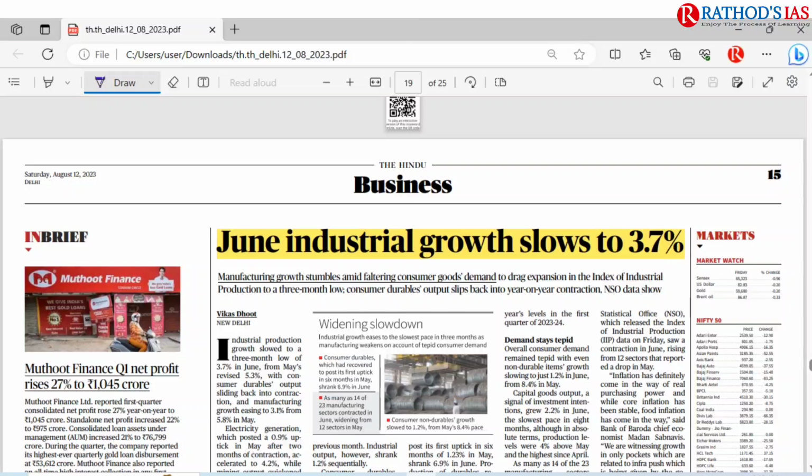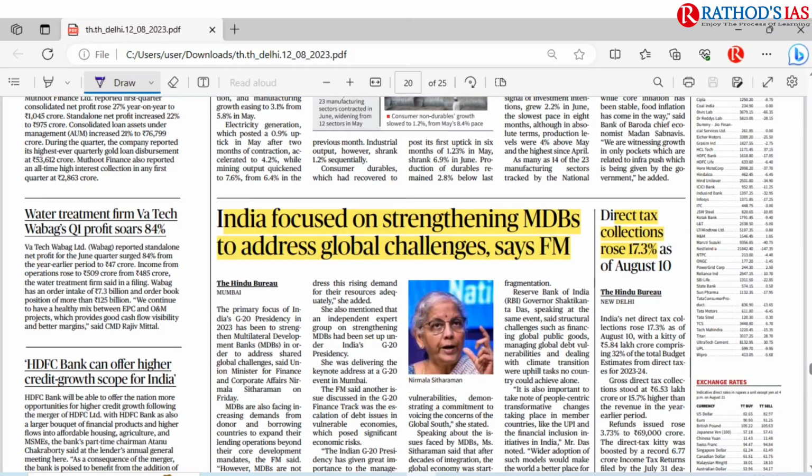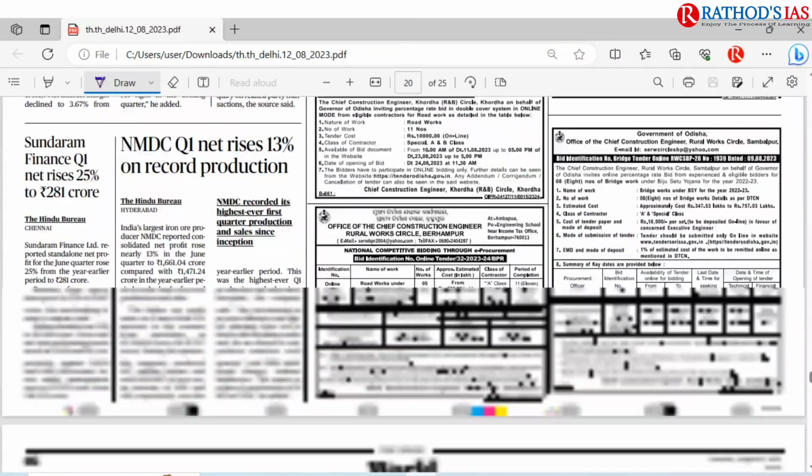And in the business page, you can see June industrial growth slows to 3.7%. Because of that, we can see there is a Hindu rate of growth, that is a slow growth in our country. Because of this, there is a need of new economic policy. And this one is India focused on strengthening of MDBs. I discussed this topic. And this one is direct tax collections rose to 17.3%. Here you have to see which all come under the direct taxes. So please give me some examples of direct taxes in the comment box.